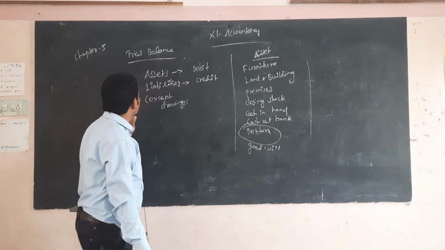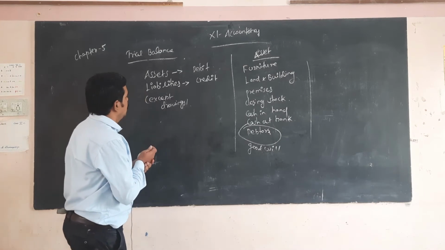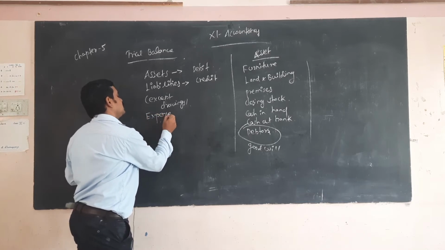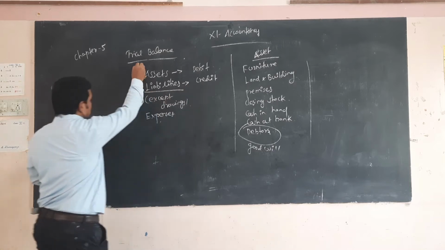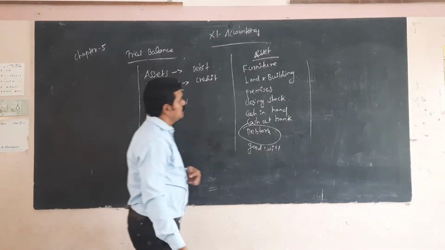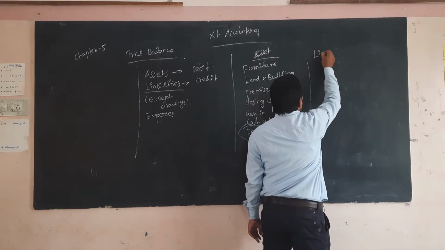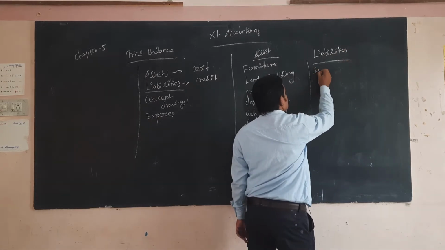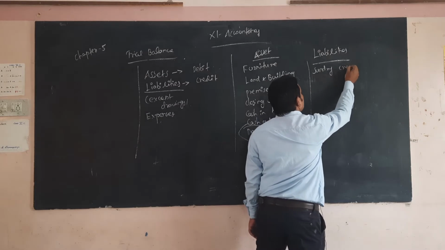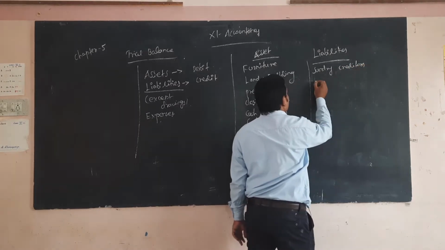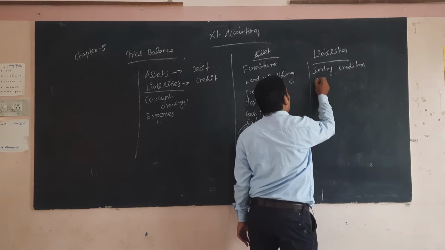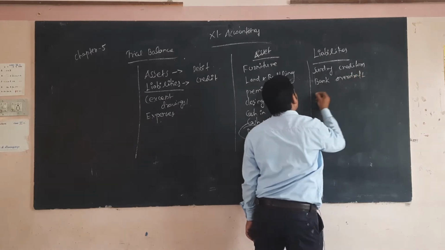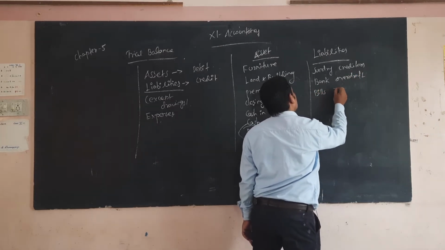Next, expenses. What are the liabilities? Liabilities means sundry creditors, then bank overdraft, then bills payable.